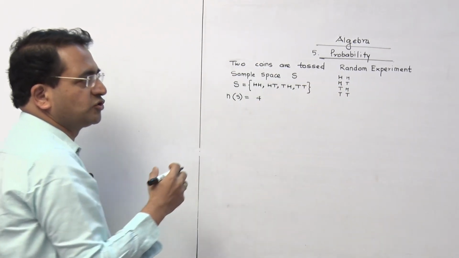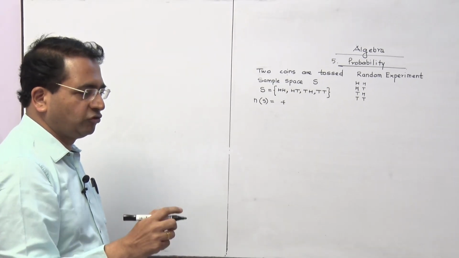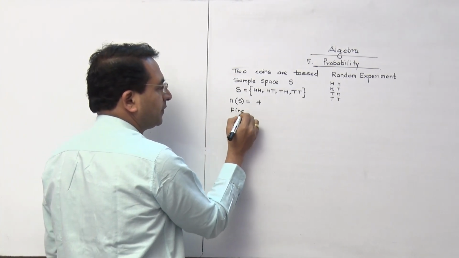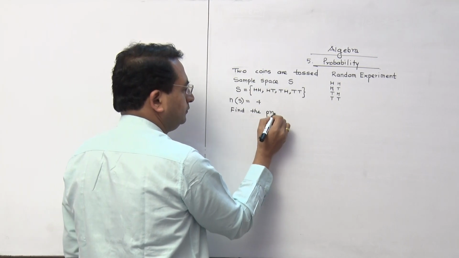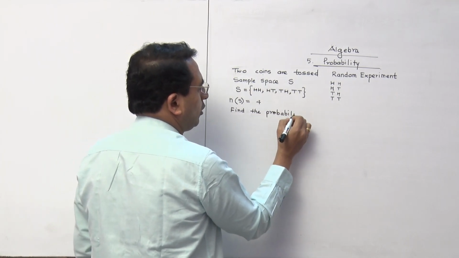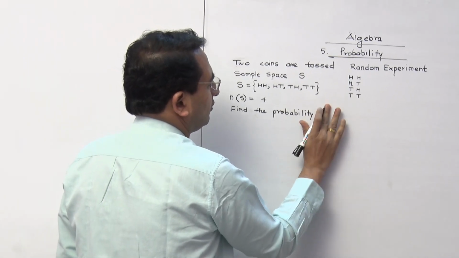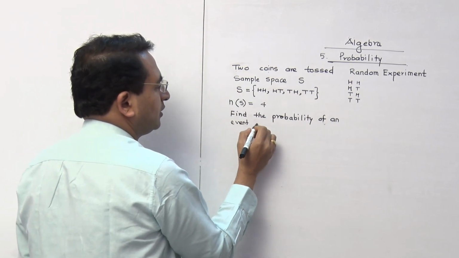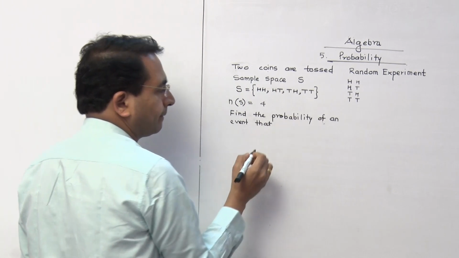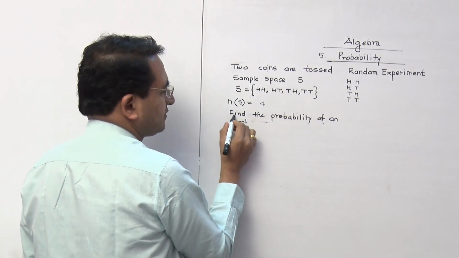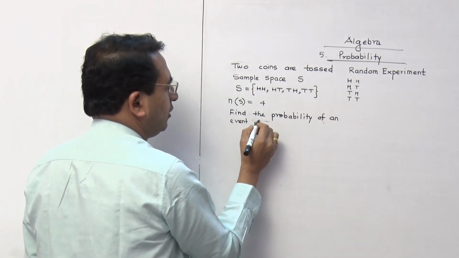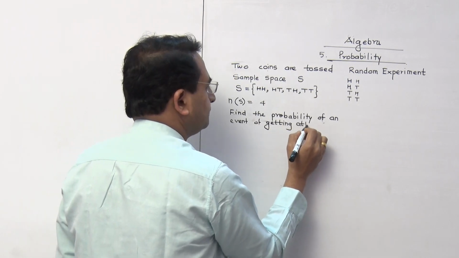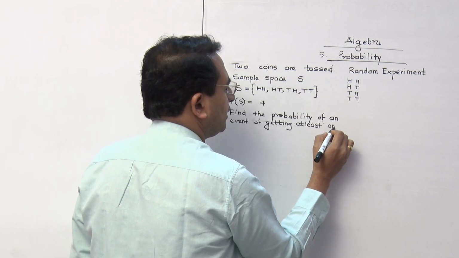Now, what does the word event mean? Event means your expectation. For example, if I ask you a question, find the probability of an event of getting at least one head.